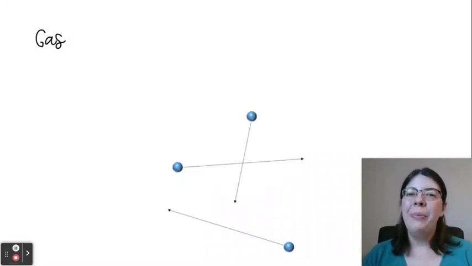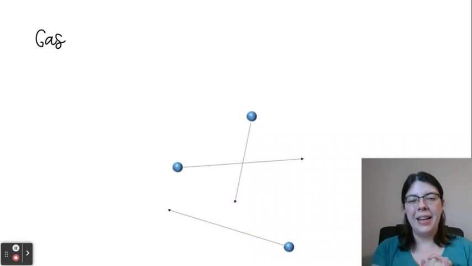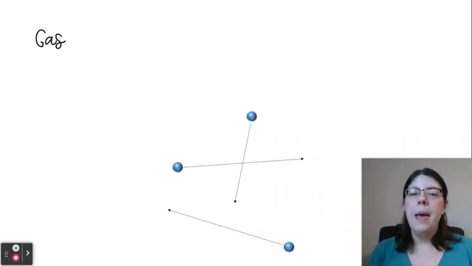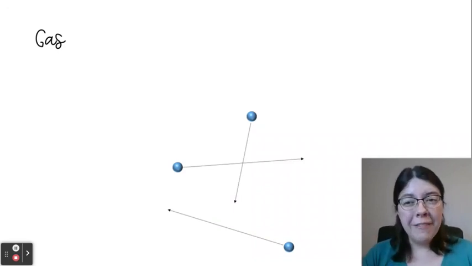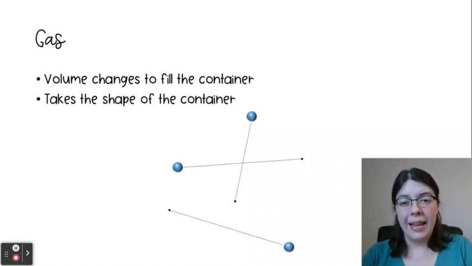And then finally, we have gases. For gases, the particles are very, very far apart, much further than is depicted here in this picture on the screen. The atoms are able to move really fast and they're far apart, so they don't have much attraction between one another. So this makes gases the most variable. Their volume is going to change to fill the container, but they're also going to take the shape of the container. And that's because there's so much space between those particles. They basically act like individual atoms. They don't notice that anything else is around them.